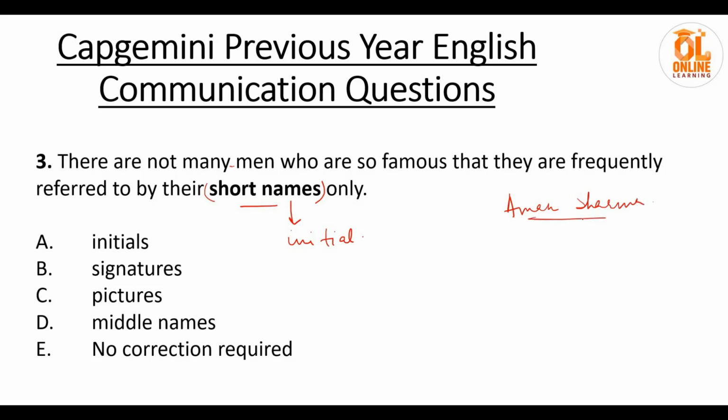So this is his full name. His short name or his initial will be AS. Okay, so short name is also written as AS. So initial will be our answer. Signature obviously won't be, pictures, middle name, and no correction required. These all won't be the options.